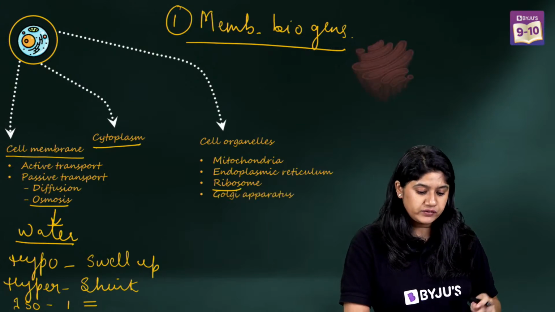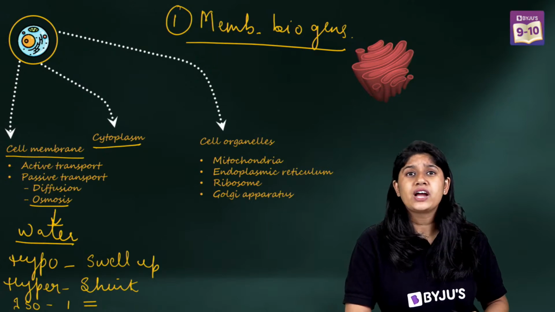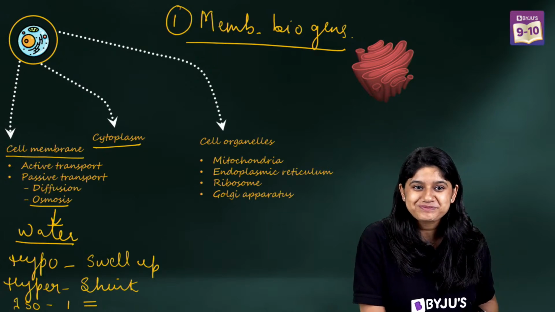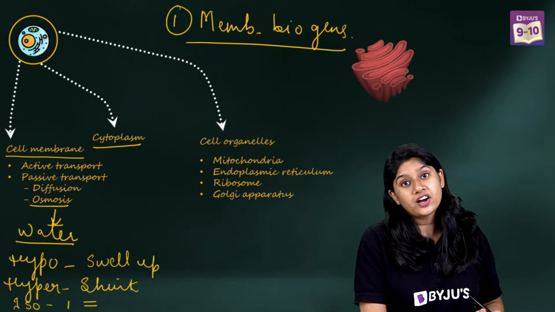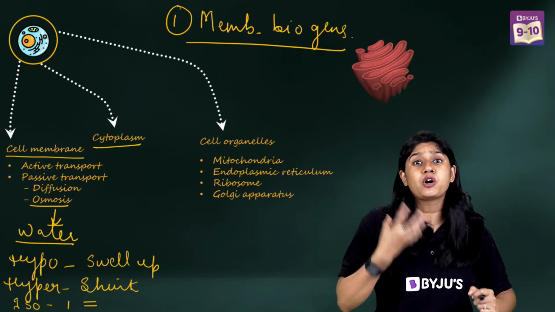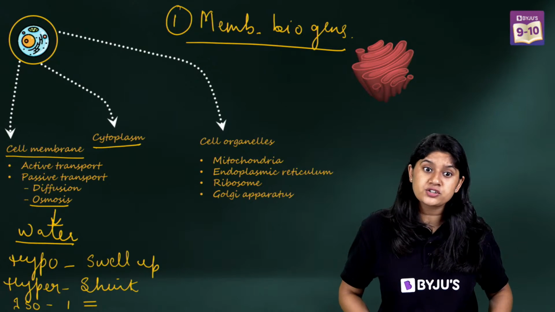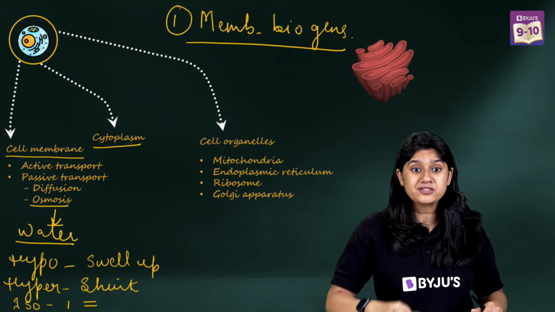Then of course we have the Golgi apparatus, postman of the cell, right? They are the postman of the cell, and they are the ones that help in the packaging, transportation, and modification of the proteins and lipids, and play a very important role in sending them to the different parts of the cell.